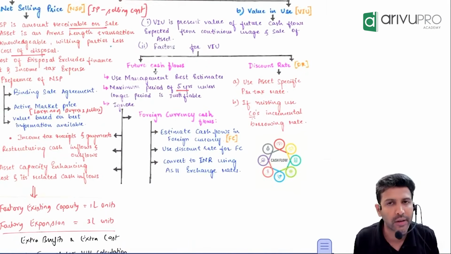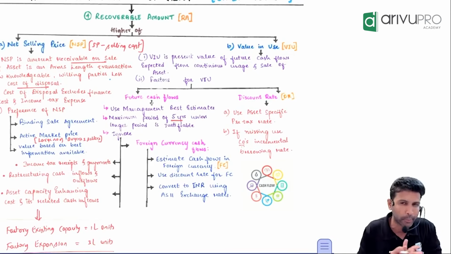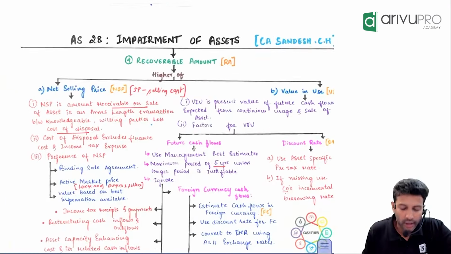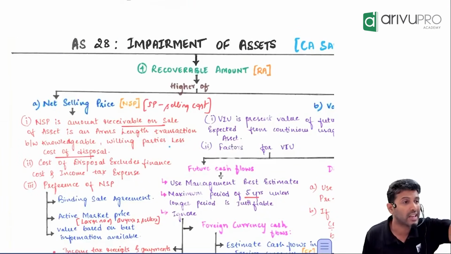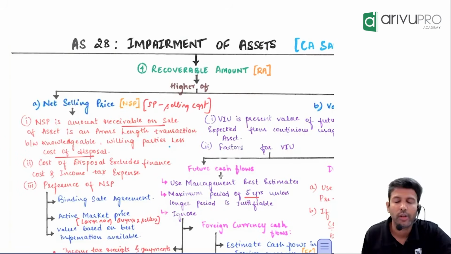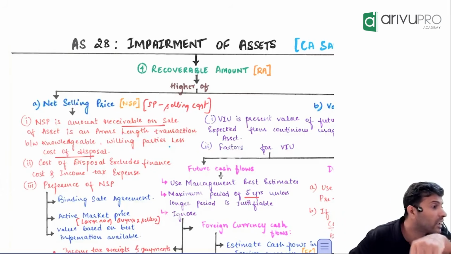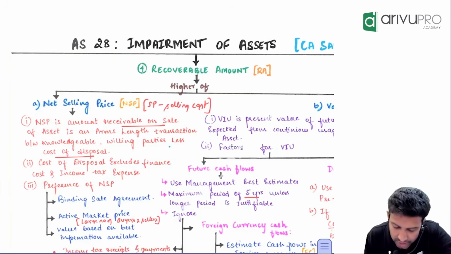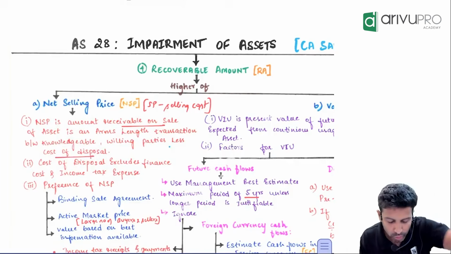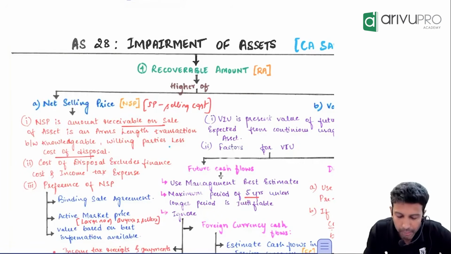Now there are some things you need to consider for finding these. I'll just tell you exam related points. I'll not deep dive too much into this, as it may not be that much exam relevant. Sir, how do you get net selling price? The name itself says net selling price. It is not selling price. When you sell a particular asset, you may incur some selling expense also. If you have any selling expense, that we call cost of disposal, reduce that from the selling price. From the sale value, reduce your selling expense. That final number we call NSP, net selling price. That you'll have to take for the RA determination.